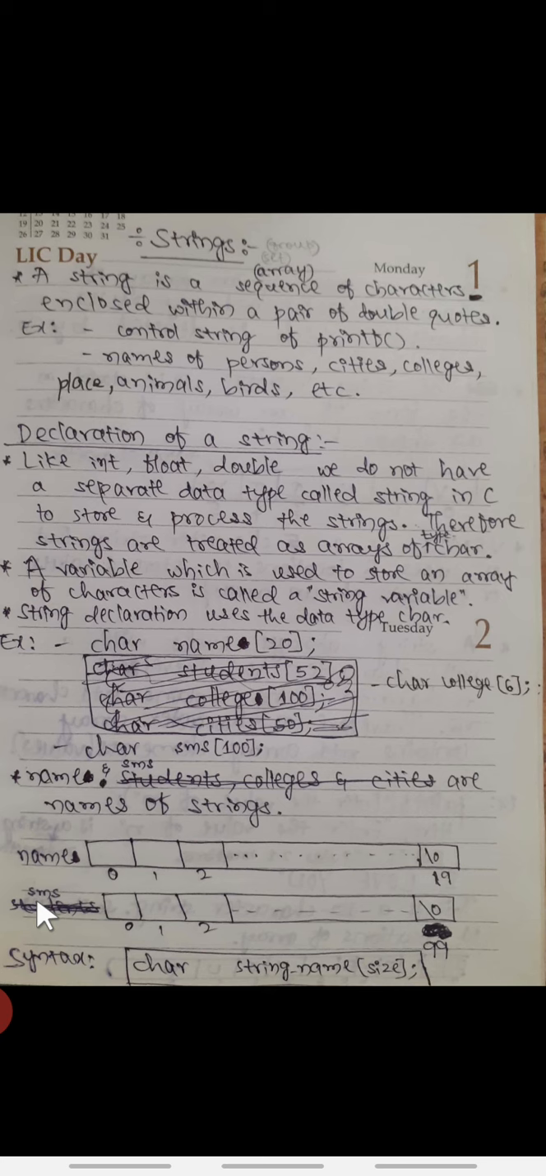So 99 characters it stores, and after that, by default, automatically the last location will be filled by a null character. And the syntax to declare a string is the data type char, as we have already seen in some examples, followed by a space, followed by the string name, and immediately in square brackets we should specify the size of that string, and compulsorily that declaration statement should end with a semicolon. So char, followed by space, followed by string name, followed by size of that string, then semicolon.